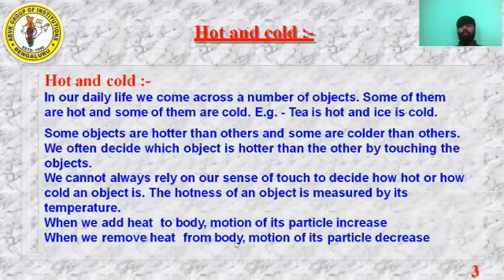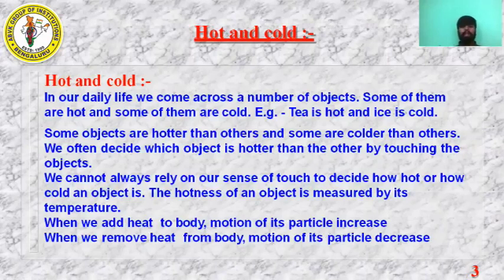When we remove heat from the body, motion of its particles decreases. Here you need to understand an object is made up of n number of molecules, correct? So inside an object there will be molecules. When you heat the object, the molecules get energy. The molecules will gain energy and they start moving.